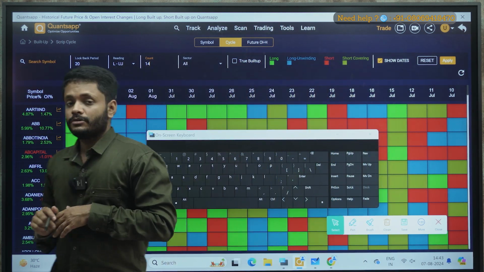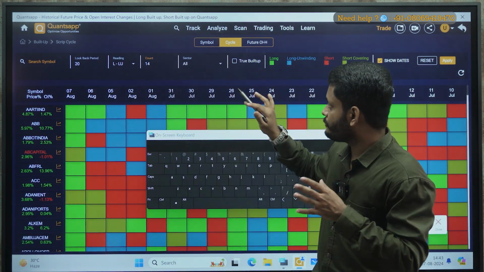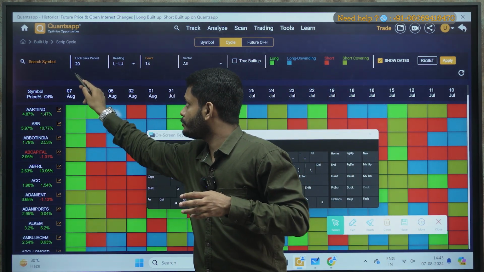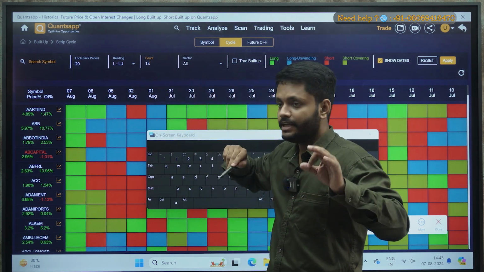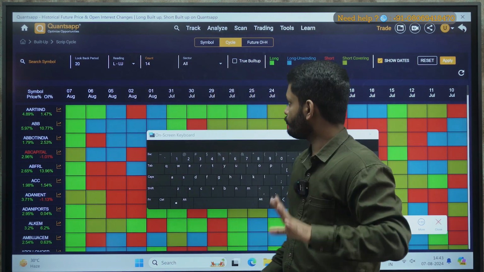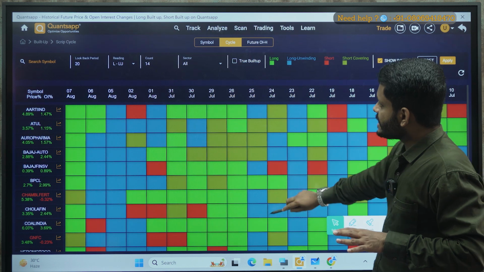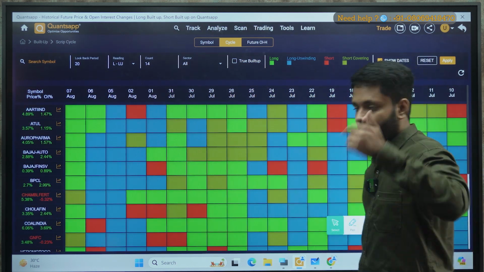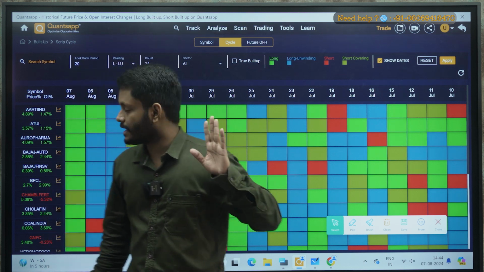This means that out of 20 days, 14 days I need those stocks where long and long unwinding cycle is being followed. Okay, now let me press apply. These are the counters where in the past 20 days, 14 days, long and long unwinding cycles are being followed.